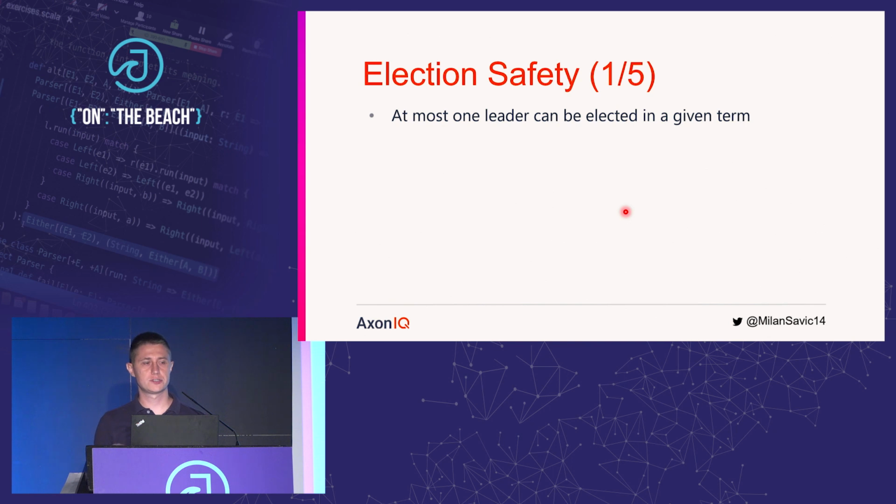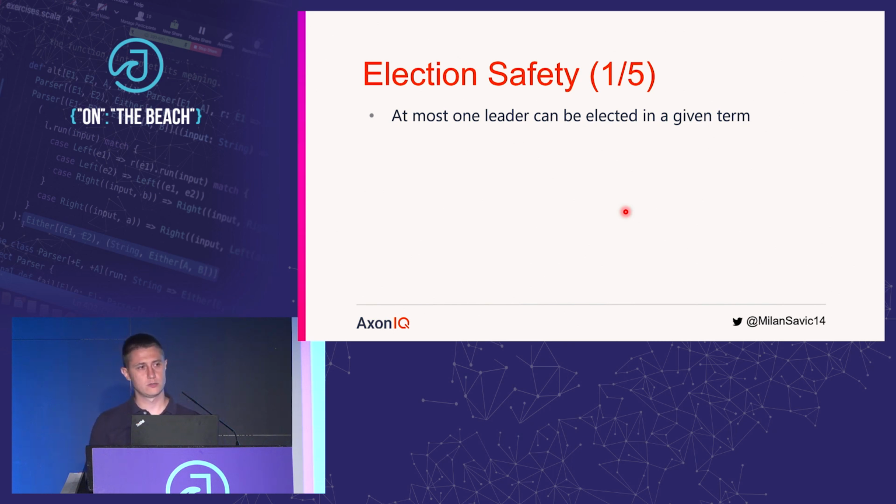There is a specific restriction on granting votes from voters, and that is the situation. Think of the case where you have a fresh node joining the cluster. For some reason, it is in a partitioned network and it does not hear from the leader. So that one would time out and would request votes from other servers in a cluster. It can happen that if you don't have any restrictions, it can receive a majority of votes, meaning that it has to replicate its log, which is empty in that case, and we will lose all the data in our cluster. So this is not good.